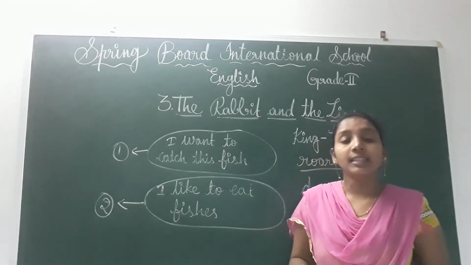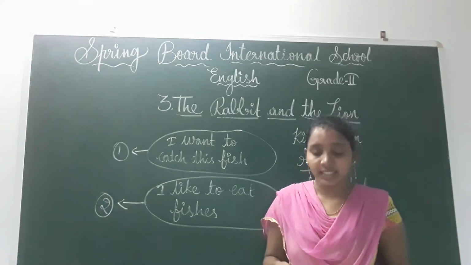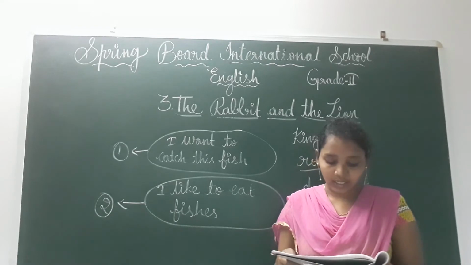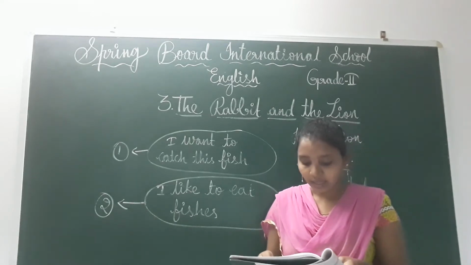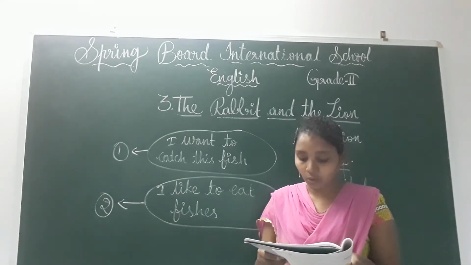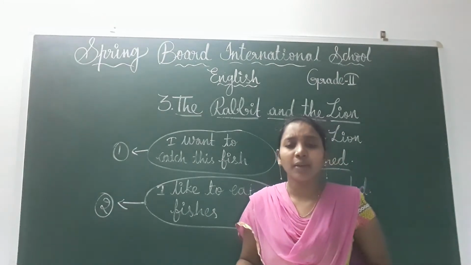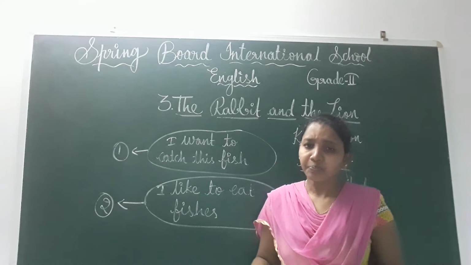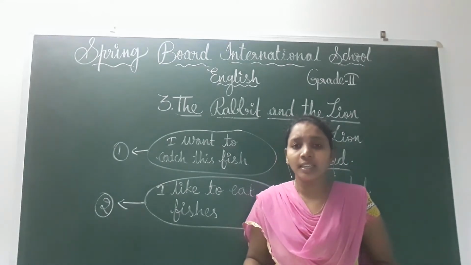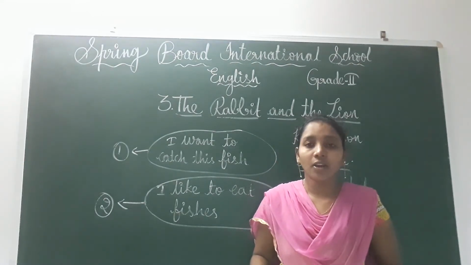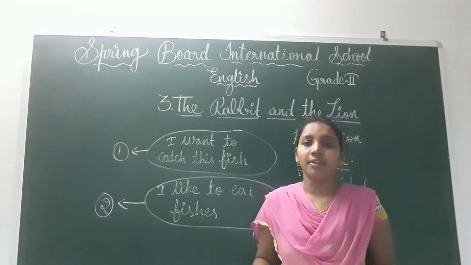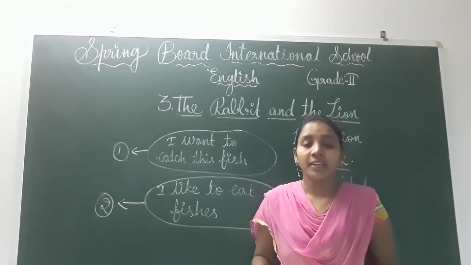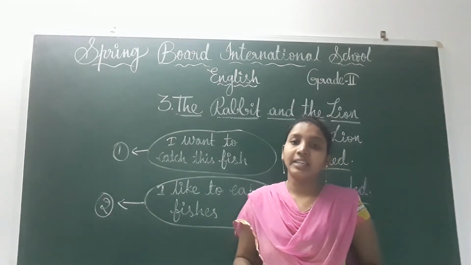Okay, like that the lion's face was reflected there, children. He thought this was the other lion. He roared with rage. Okay, what did this lion do without thinking anything? This lion is not thinking smartly, but he thought that the other lion was that one. And he roared with rage.